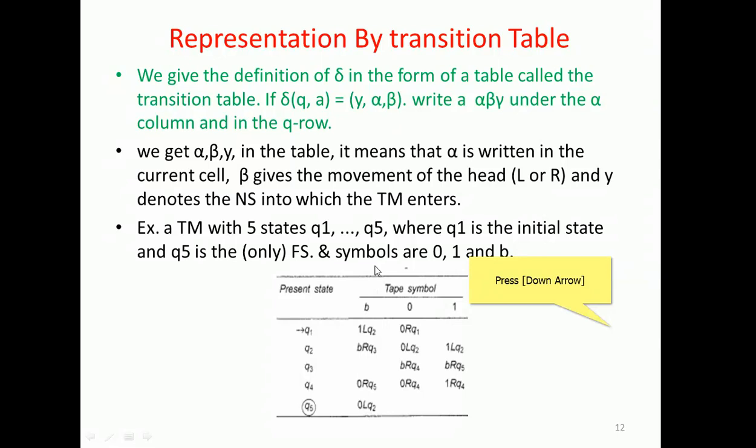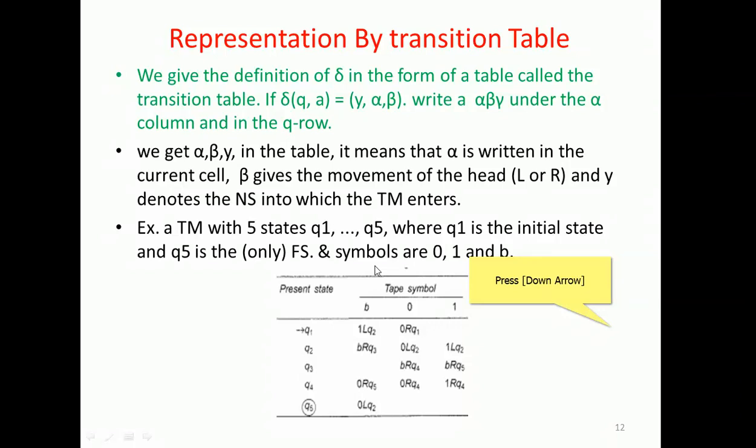In Q2, 0 is replaced with 0, moving towards the right, next state Q1. When in Q2, blank will be considered, move towards the right, and Q3 will be the next state.